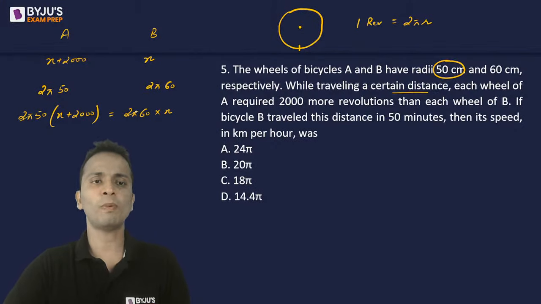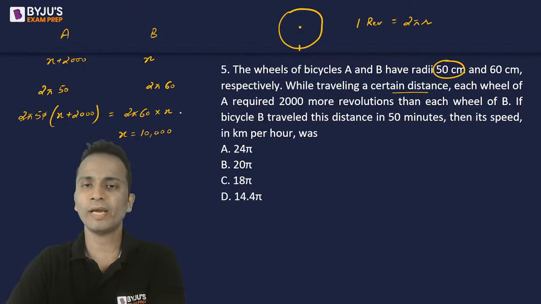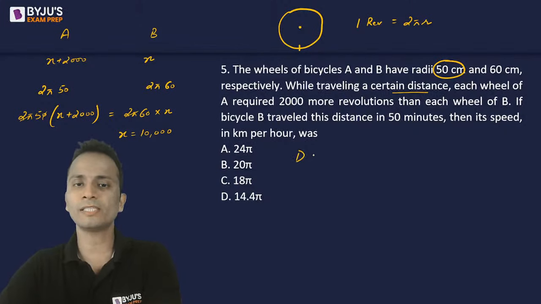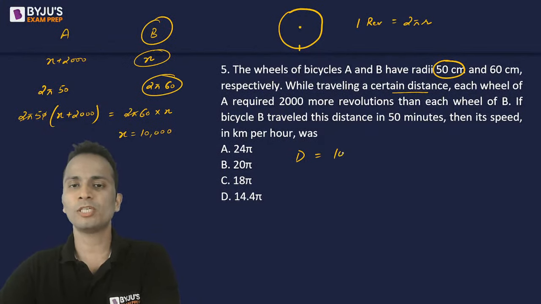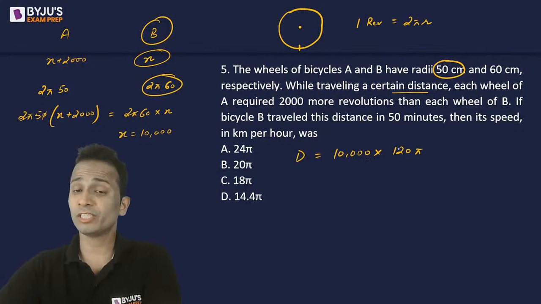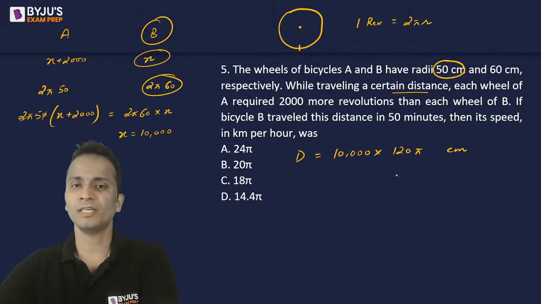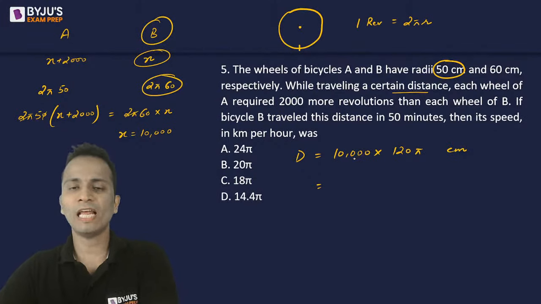Okay. So, 2 pi will get cancelled, 0 will get cancelled. So, the value of x will come out to be 10,000. Right? So, we can say that the total distance covered by wheel B will be equal to 10,000 multiplied by 120 pi. This is the total distance covered by this wheel. Now this distance is in terms of centimeters. So if I convert it in terms of kilometer, I will have to divide it by 10 raised to the power 5. So this will come out to be 12 pi.